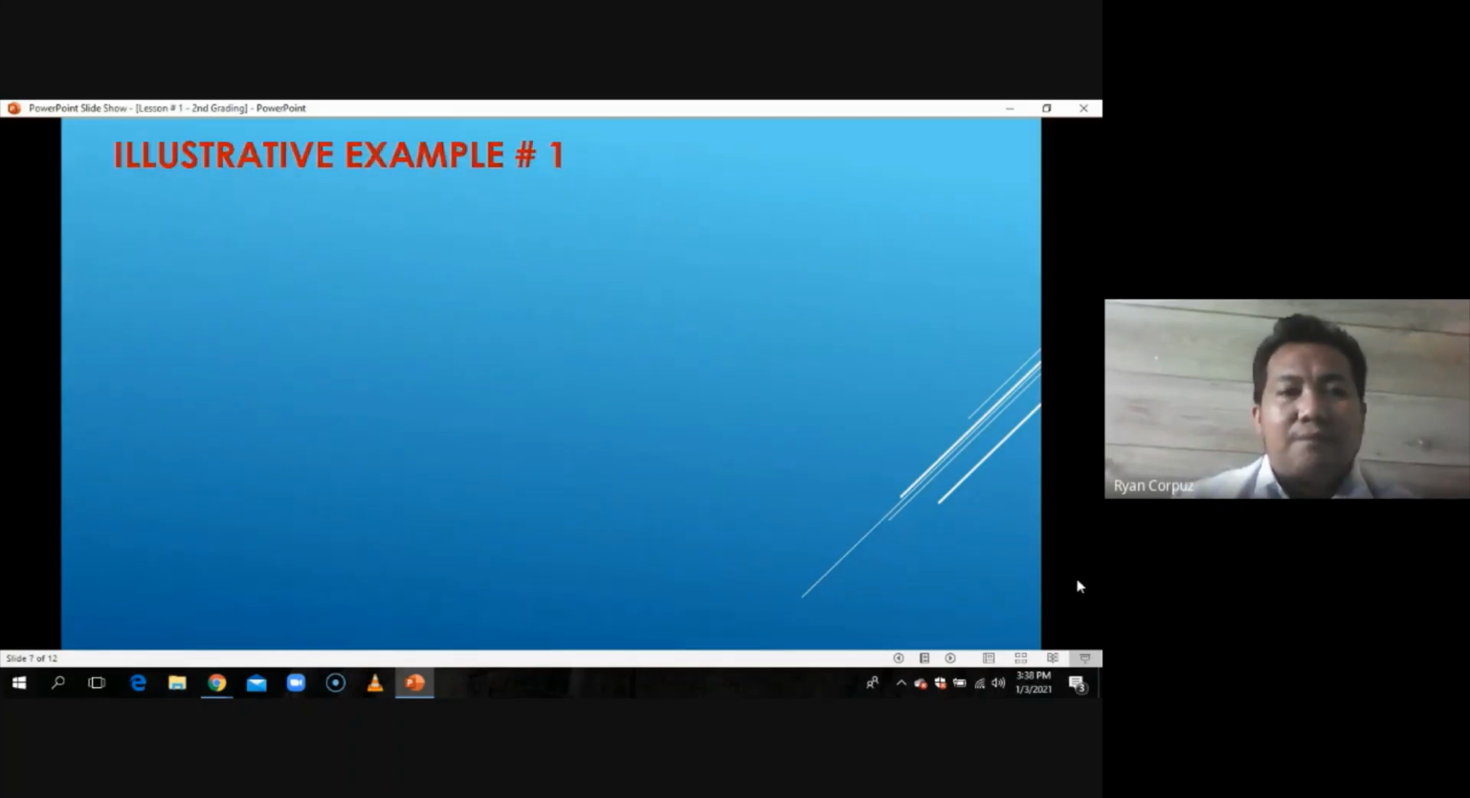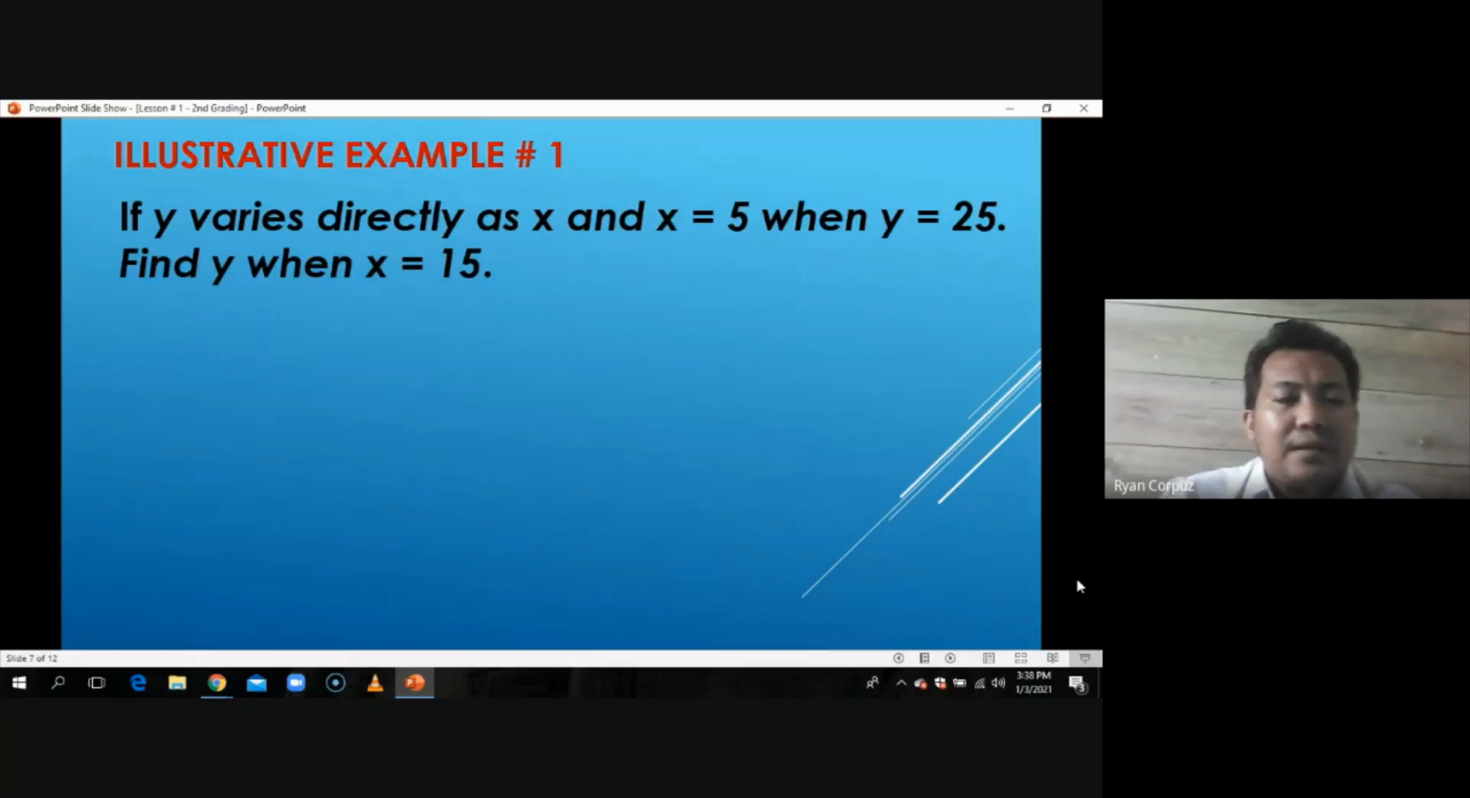So let's have example number 1. If y varies directly as x and x is equal to 5 when y is equal to 25, find y when x is equal to 15. The first thing we are going to do is find out the statement of variation. What is the statement of variation there? It is y varies directly as x.